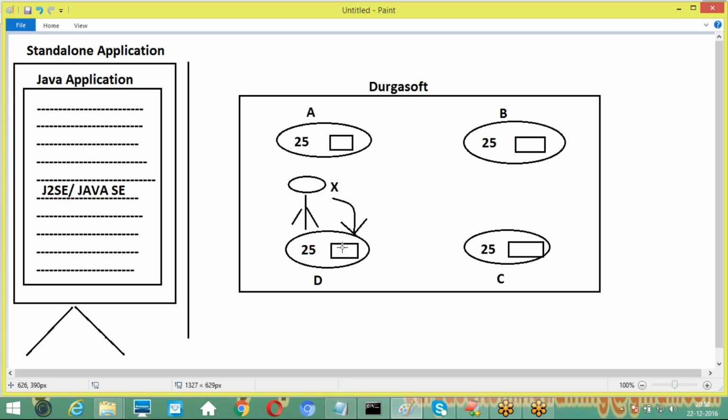Guys, understand it now. Like this, every counselor is able to handle 25 inquiries per day. Four counselors are available. A number of students are coming to all the counselors, their counseling is completed, and students leave the DURGASOFT front office. All the counselors are able to manage their total 25 inquiries.